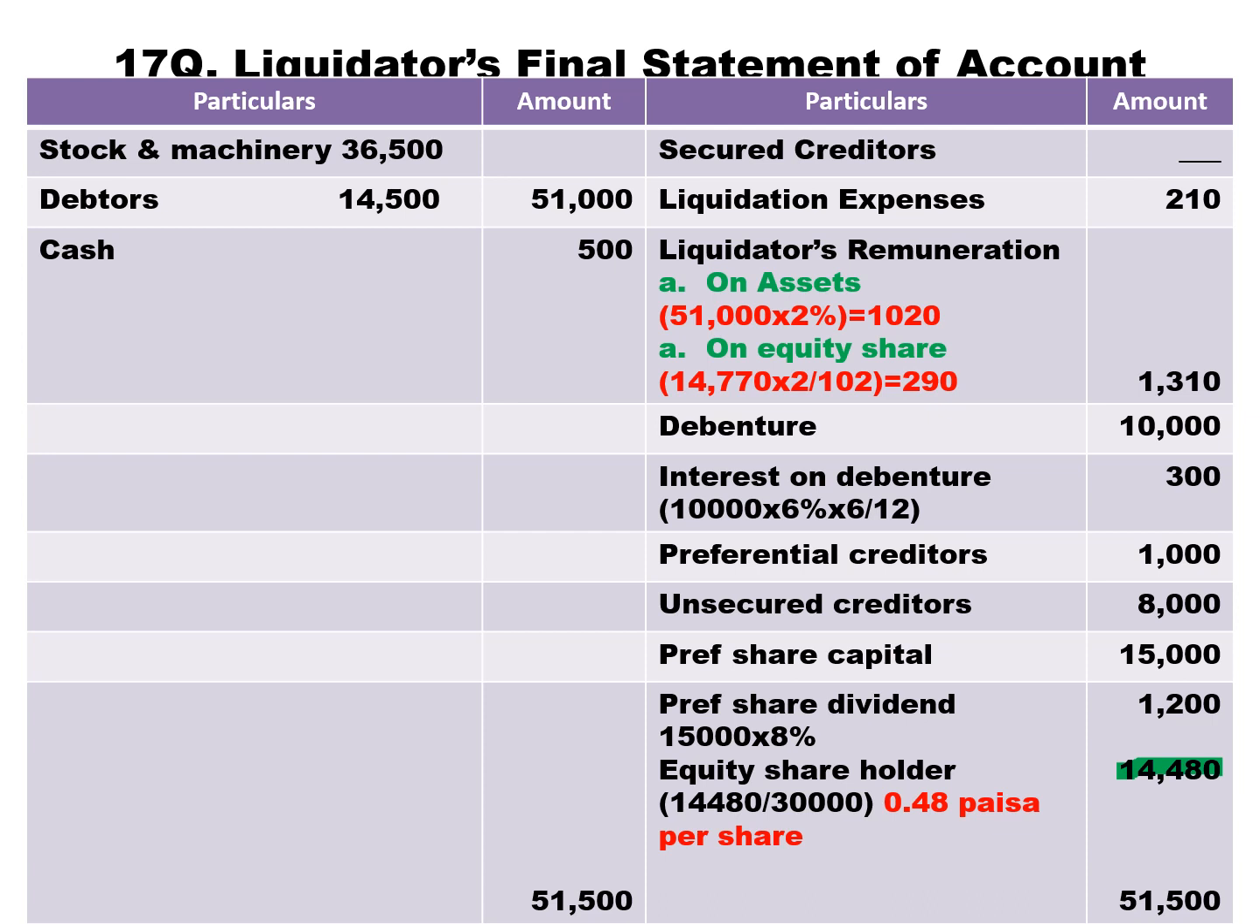Why 2 by 102? Because this 14,770 has to be paid to 2 people. Let equity shareholder be 100, on that you should pay 2% remuneration. So 100 plus 2 you get 102. So remuneration is 290. Therefore total remuneration is 1,310 and the final balancing amount 14,480 to be paid to equity